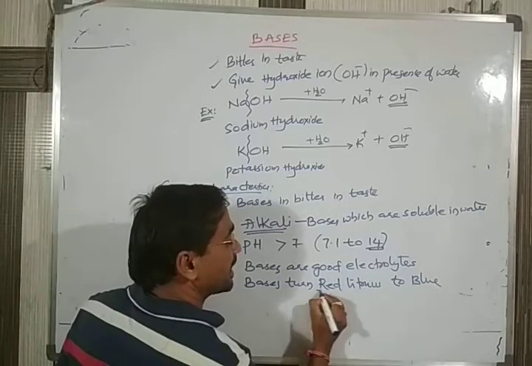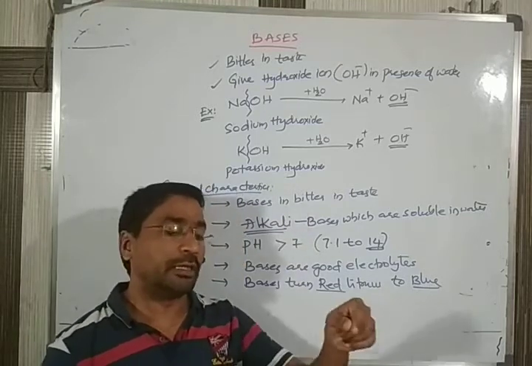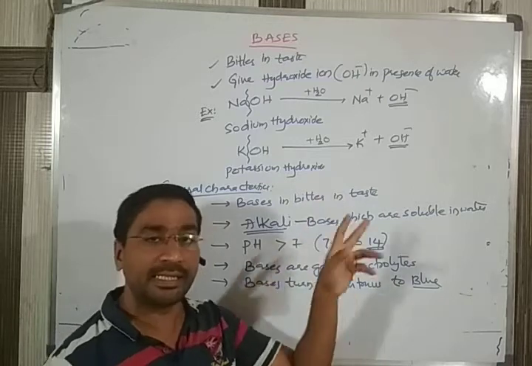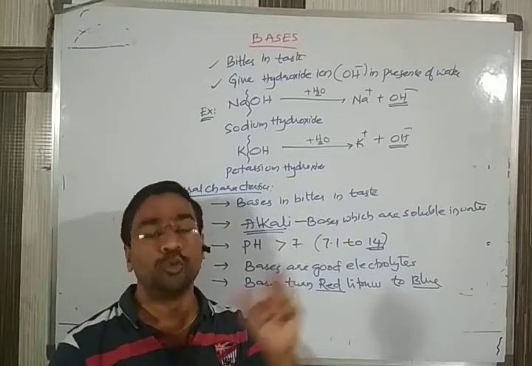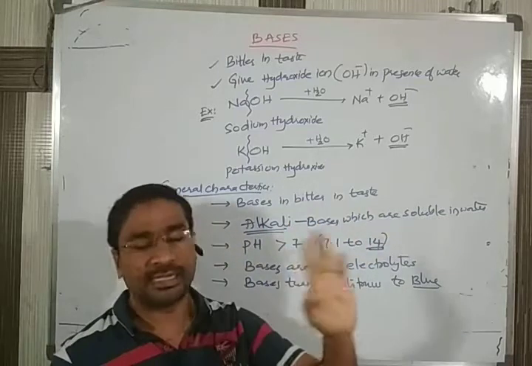And in the last class I showed it with a color also. If you take a red litmus paper and touch it onto a moist base, it will instantly turn into blue color, we said. So these are a few characteristics of bases.